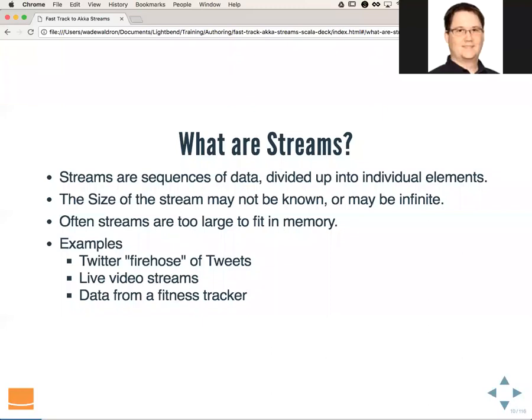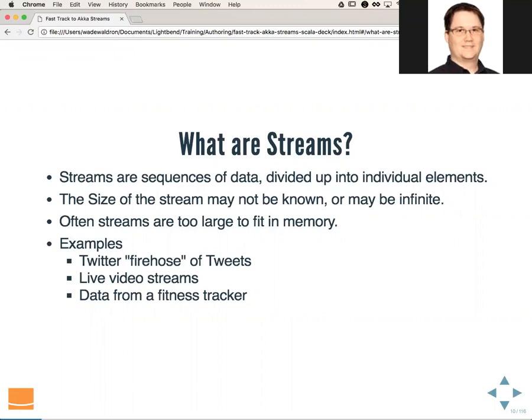So what are streams? Streams are sequences of data that are divided up into individual elements. The size of the stream may not be known, or it may in fact be infinite. Often these streams are too large to fit in memory. Basically what this means is that you have this stream of data, whatever that data may be, and you don't know without consuming the data how much data is going to be there. So it may be infinite. Or it may not be infinite, but if it's too large to fit in memory, you can think of that as kind of functionally infinite, because from the memory's perspective, it might as well be infinite.